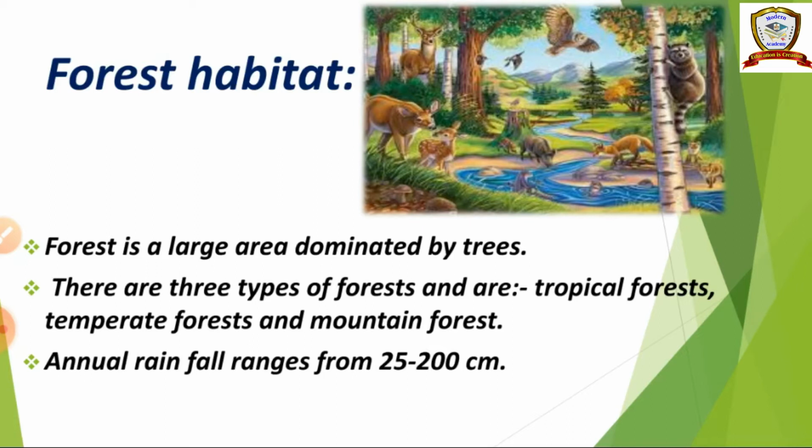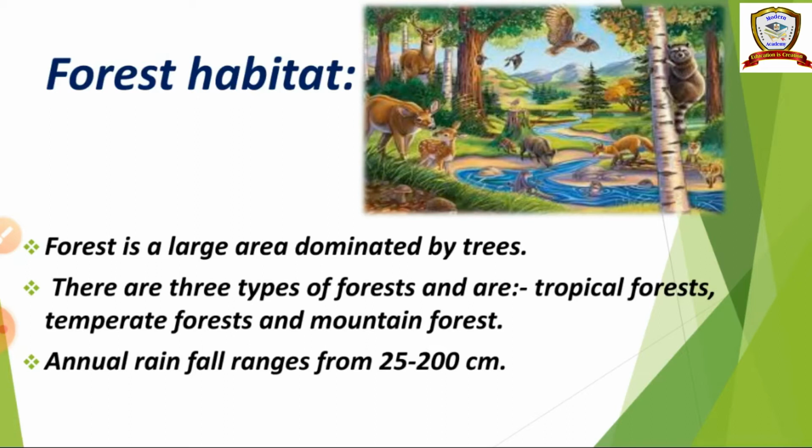The forests are further divided into three types. What are they? Tropical forest, temperate forest and mountain forest. So these are the types of habitat. First one, aquatic habitat. Second one, terrestrial habitat. Aquatic habitat means the area that is covered by water.